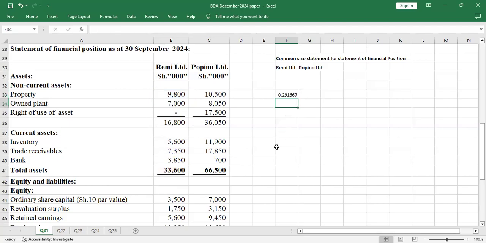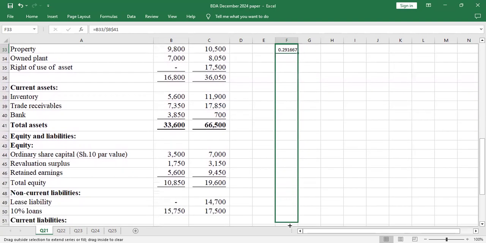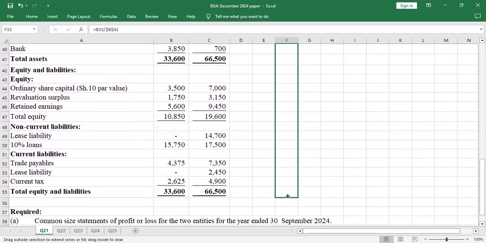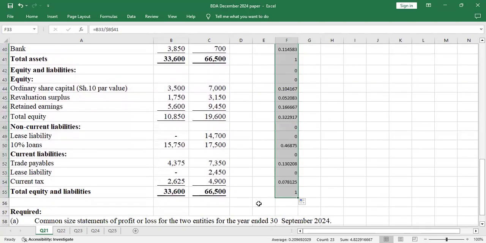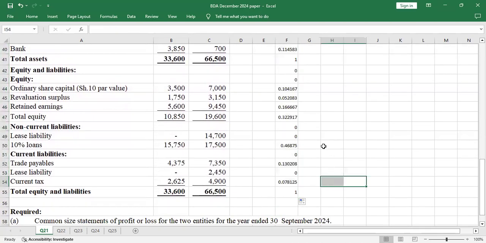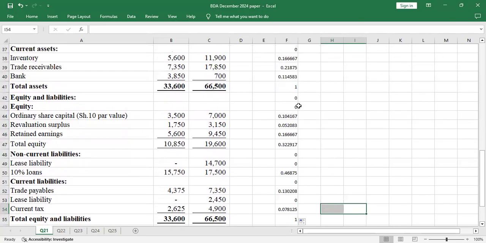So I'll enter. Once I enter that, I can just drag all the way up to total equity and liability. And you can see when I drag, the values appear automatically. When you click this one, you'll see it's B39 divided by B41, which is the base. This was B38.